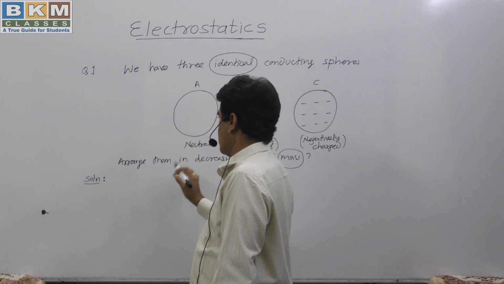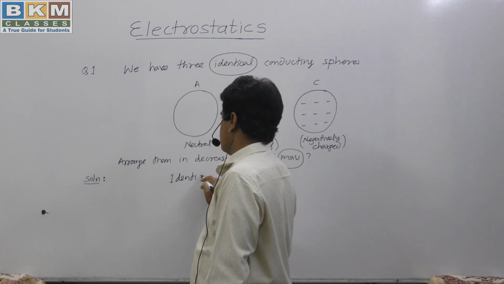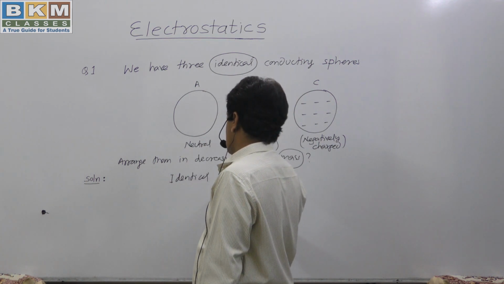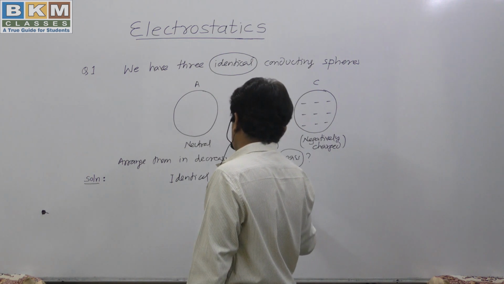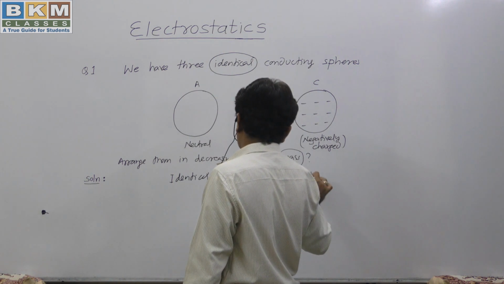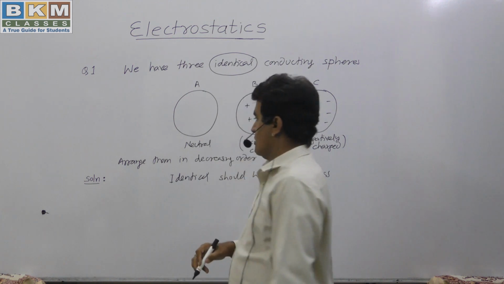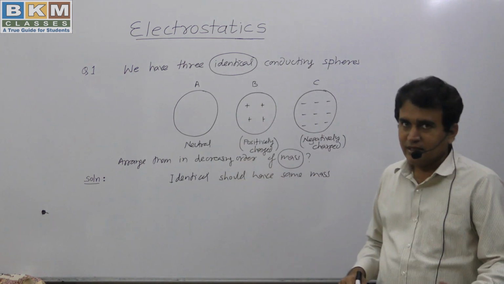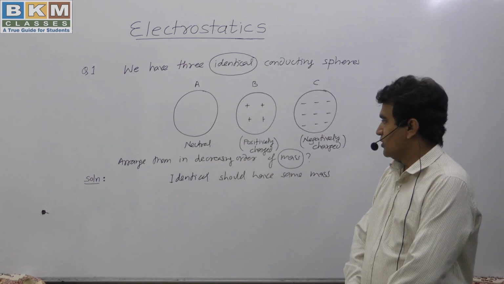So this is the first thought: identical should have the same mass. If we are saying that they are identical, that means they should have the same mass.